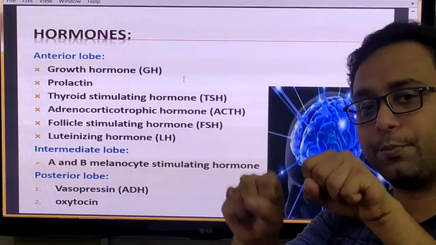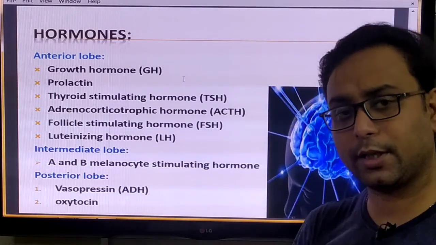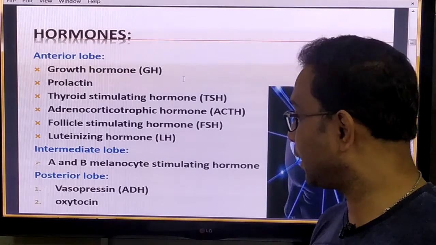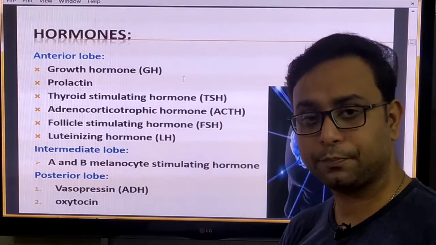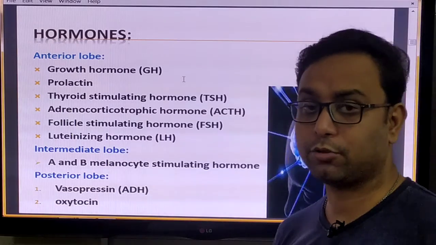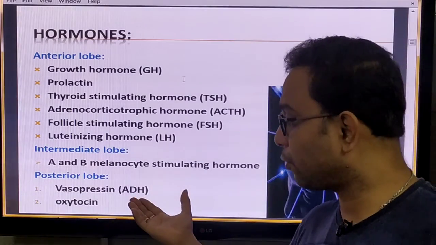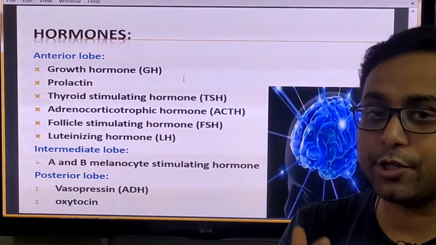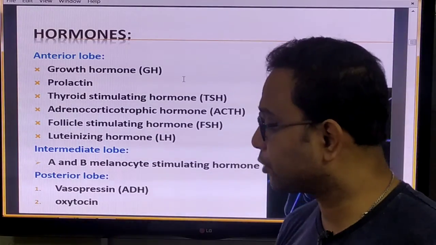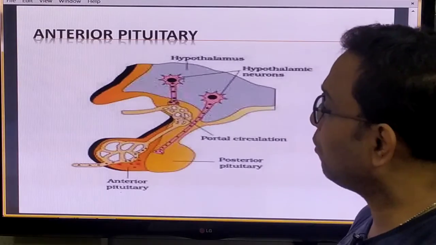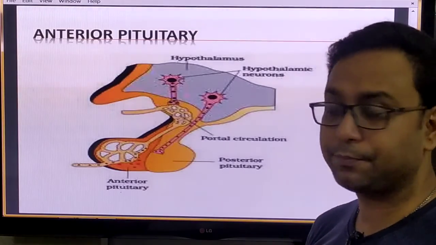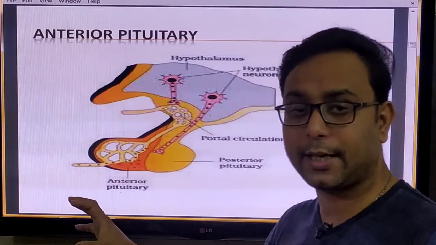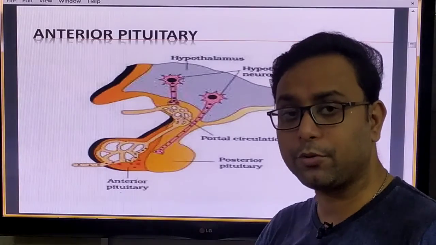Between the two lobes, the intermediate zone is there. This secretes MSH, most importantly melanocyte stimulating hormone. The posterior part also secretes some hormones. This is vasopressin, which has another name, ADH, anti-diuretic hormone. Another one is oxytocin. Now, at first, the anterior pituitary, the most prominent site of the pituitary gland.